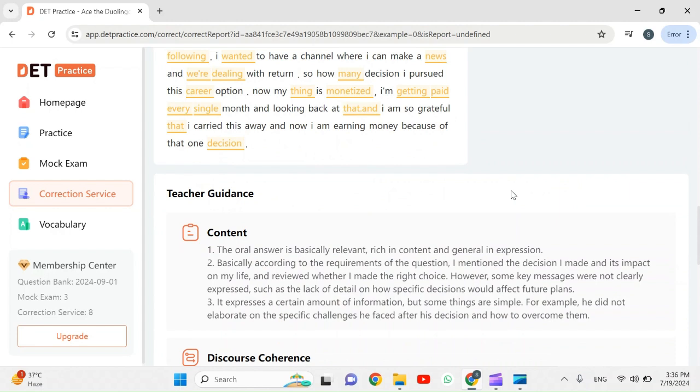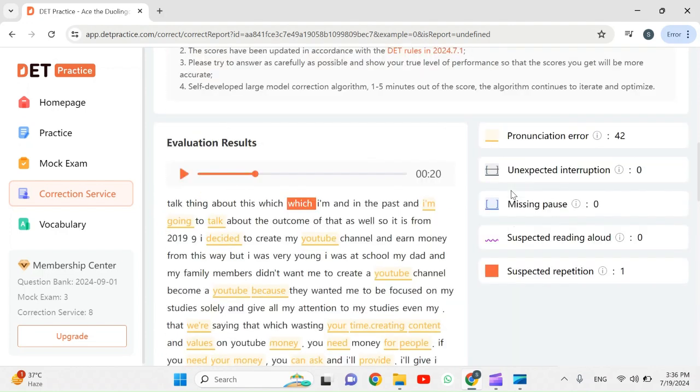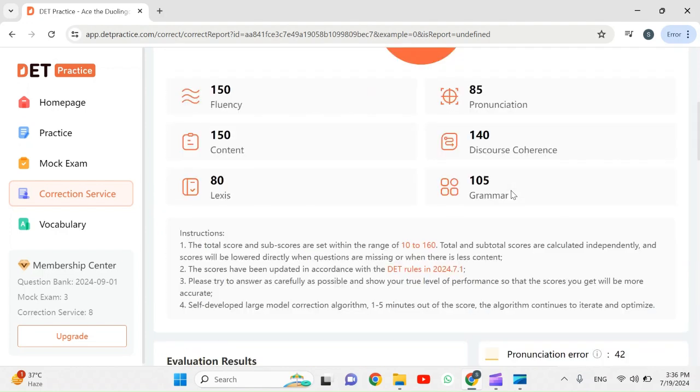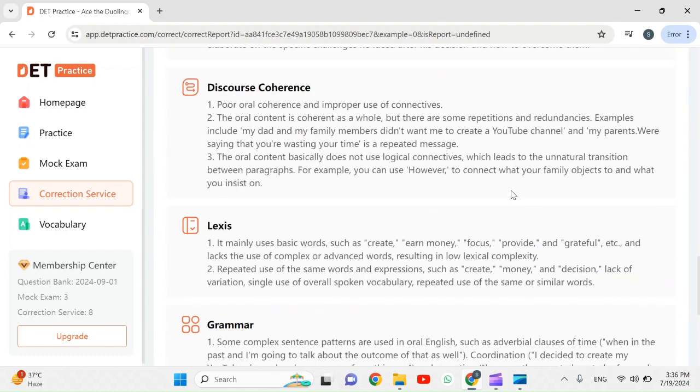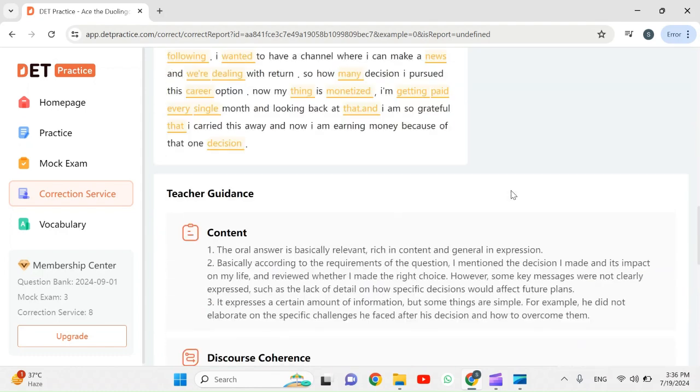Okay, first of all, let's talk about content. So my score in content is 150, right? It says that the oral answer is basically relevant, rich in content, and general expression. Basically, according to the requirements of the question, I mentioned the decision I made and its impact on my life, which is the positive point of my answer. But it says it expresses a certain amount of information, but some things are simple. For example, he did not elaborate on the specific challenges he faced after his decision and how to overcome them.